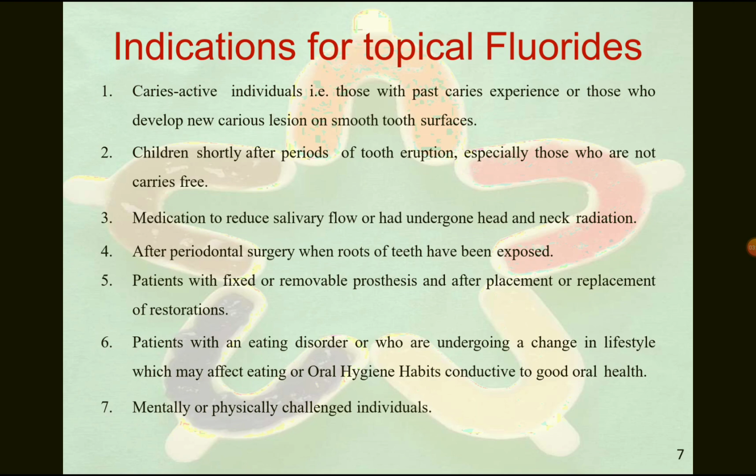Caries active individuals, that is those with past caries experience or those who develop new caries lesions on smooth surfaces. In the oral cavity we have smooth surfaces and occlusal surfaces. Smooth surfaces you normally see on the anterior teeth, whereas occlusal surfaces are on the posterior teeth. Anterior teeth include centrals, laterals, and canines, whereas posterior teeth include premolars and molars.